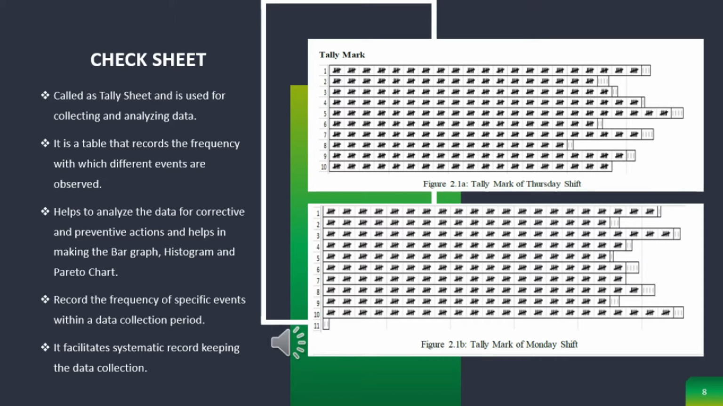For the check sheet part, a check sheet is also called a tally sheet, and is used for collecting and analyzing data. It is a table that records the frequency with which different events are observed.